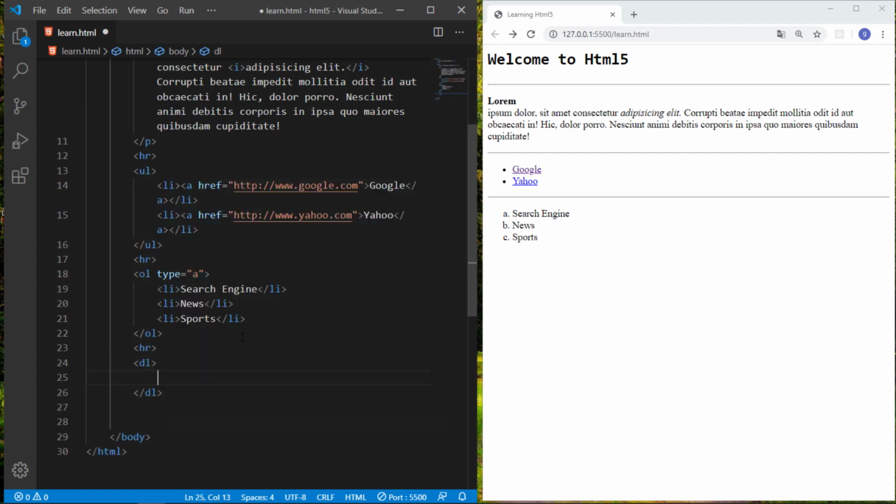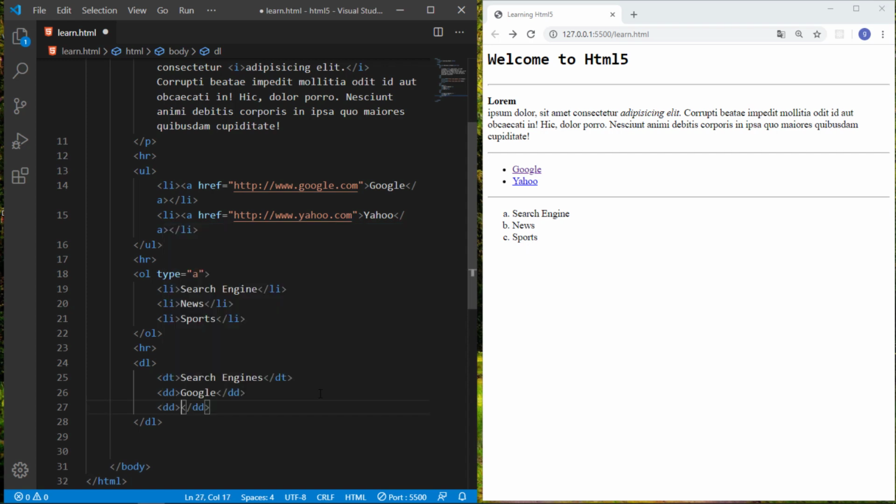And after that we use a definition term DT, and in the definition term, like I write again search engines, and in this list I give a data definition DD, and I write here Google.